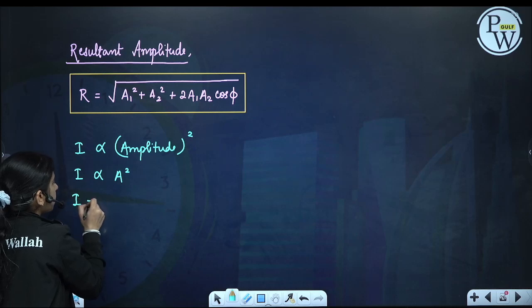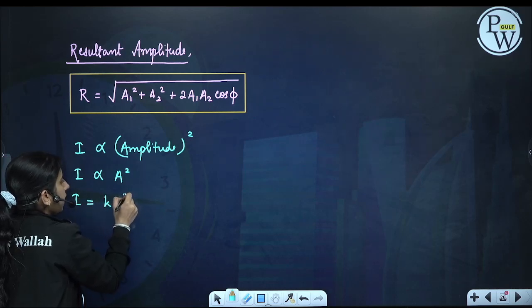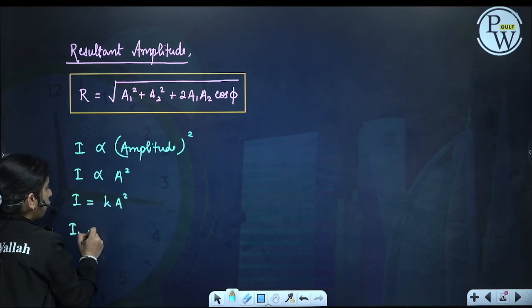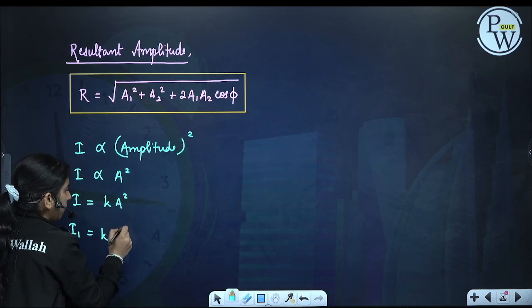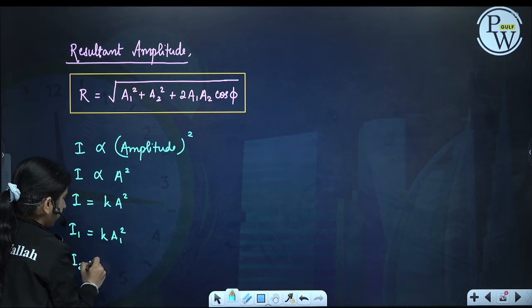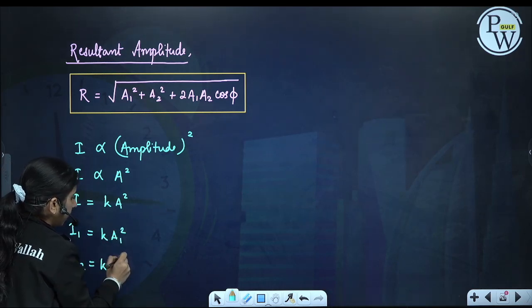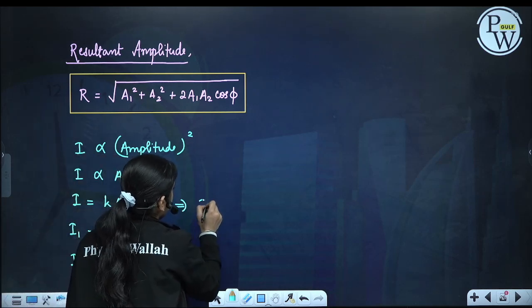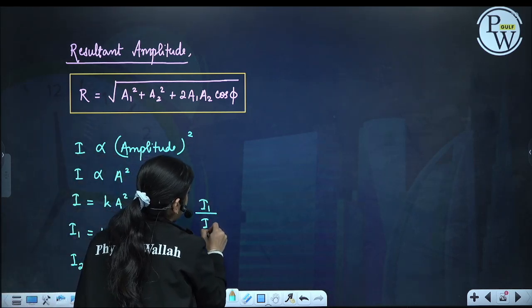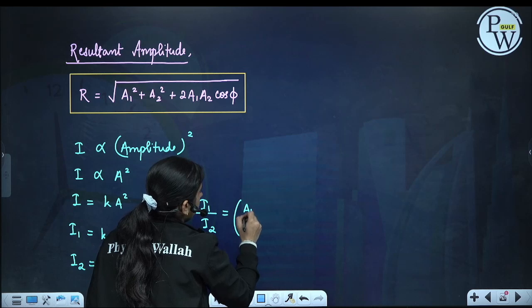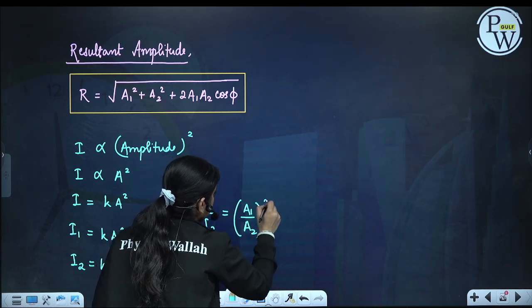Can I write the equation as I is equal to k a square? So intensity of the first source will be k into a1 square, and intensity of the second source will be k into a2 square. From here we get one thing, that I1 by I2 will be a1 by a2 whole square.